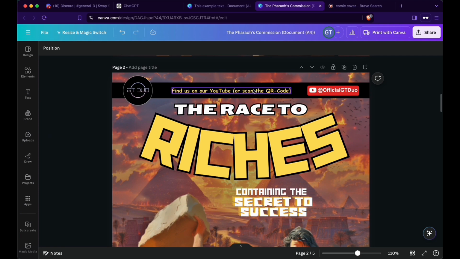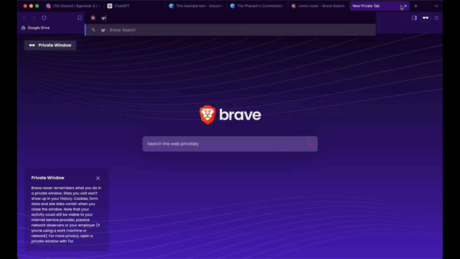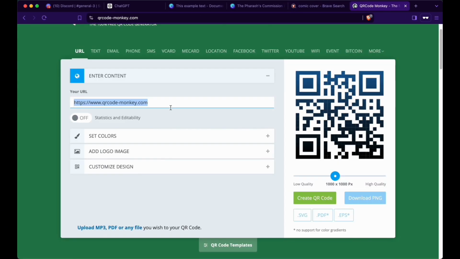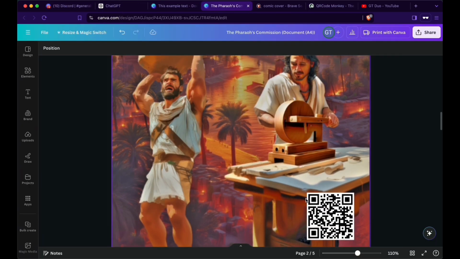Next up, I took a title bar in all black. Here a small subtitle talking about finding us on our YouTube or scanning the QR code. Here's the YouTube channel along with the logo. And we have the QR code. Just Google QR code generator, enter your URL, paste it in here. You can change colors and whatever, and when you're happy with that, just screenshot it and add it into your cover. I put it here at the bottom right.